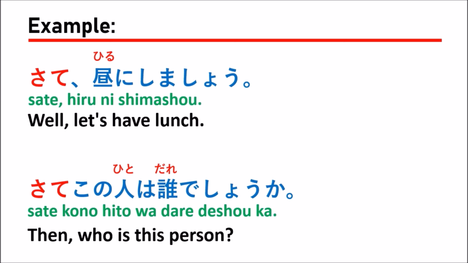So I hope that you understand how to use the grammar of SATE. You should use SATE when you start the sentence, and after that follow with some sentence, some word or some clause, depending on what you want to begin with. But what you have to remember is that SATE is not used in writing, for example writing a report or something like that. It is only used in speaking.